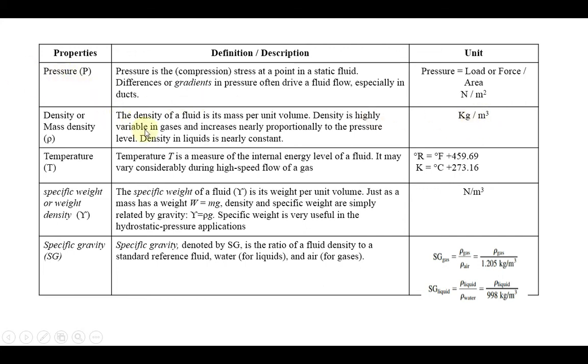Based on the density only, we can identify whether the flow will be compressible or incompressible, which we are going to discuss one by one. So this is the meaning of density or mass density. The next one, temperature. Temperature is a measure of the internal energy level of the fluid.